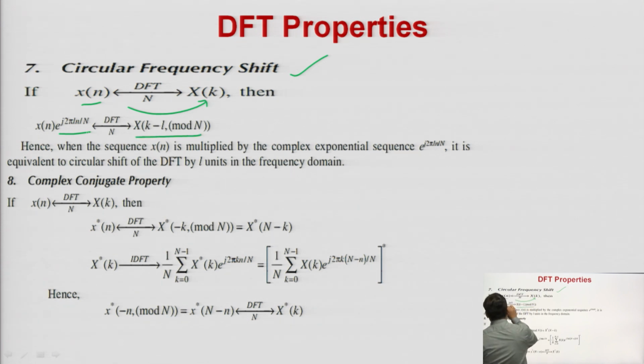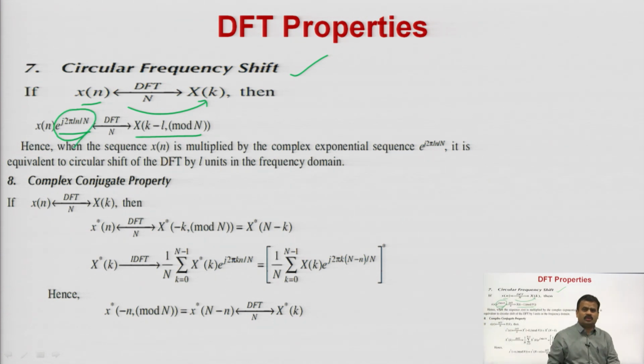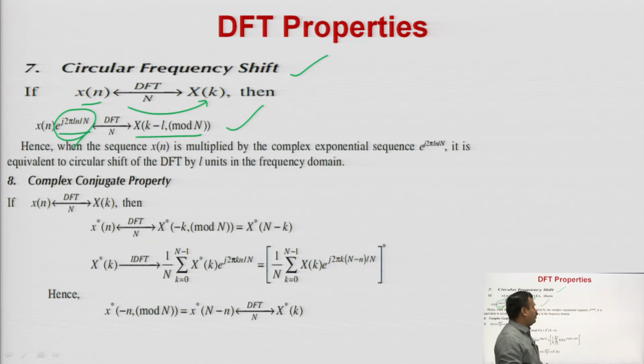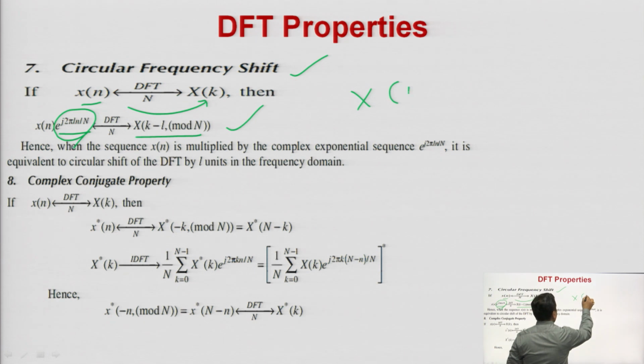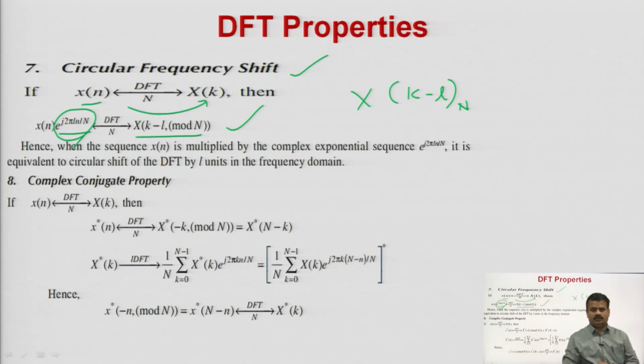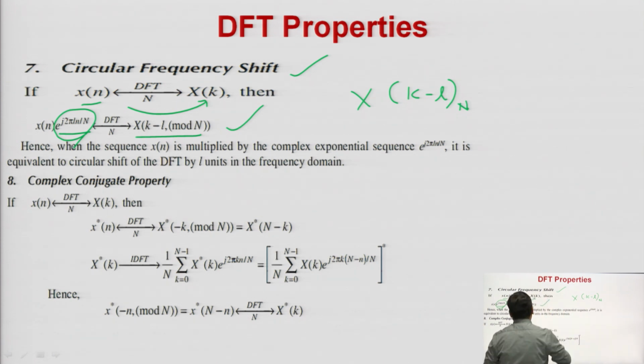This e to the power term shows the frequency shifting of the signal in the time domain, and that will show in the frequency domain as capital X of k minus l. Mod of N means k minus l with period of capital N, since you are taking N point DFT and IDFT here.